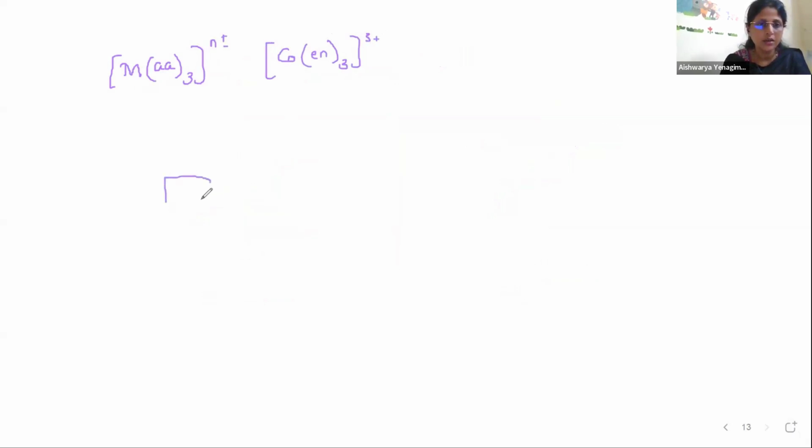In the center is the metal atom, that is cobalt. Here we have to put octahedral geometry. En is a bidentate ligand, therefore what will the point of attachment be? It will have two donor sites. Bidentate ligand means it will have two donor sites. So taking these two donor sites, I can write it as En.